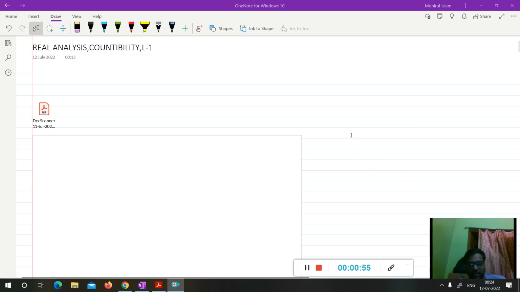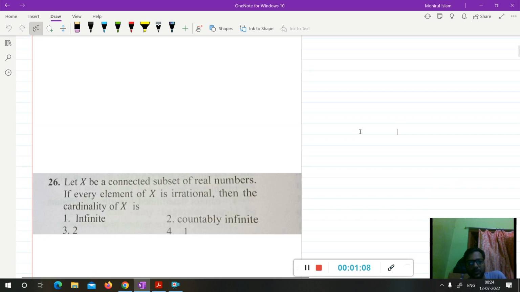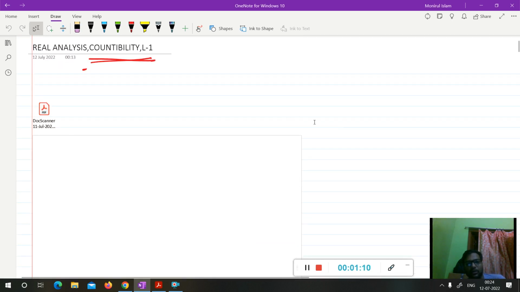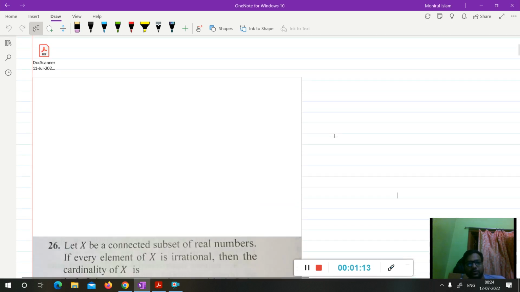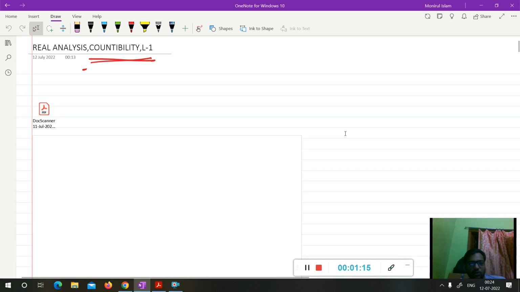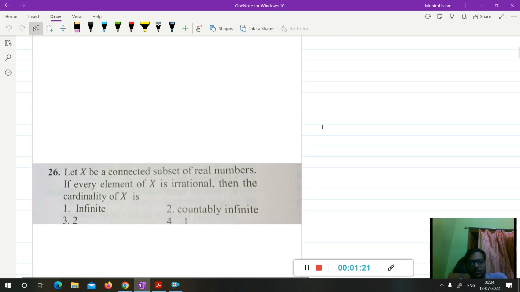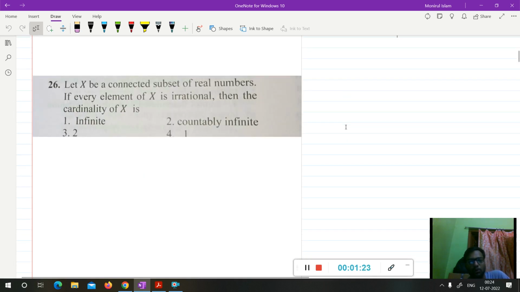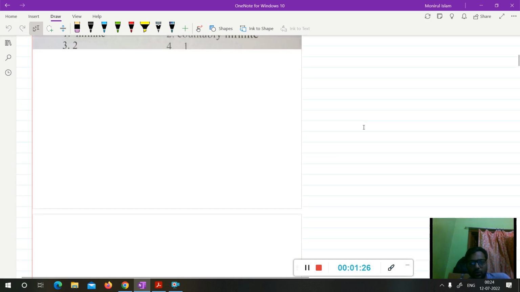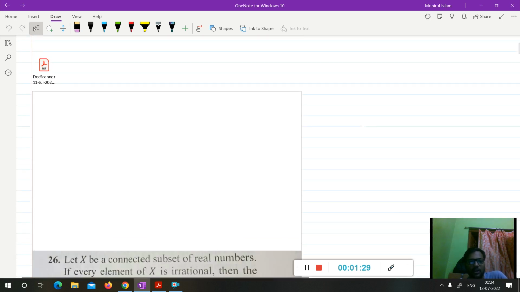So today we start real analysis. Today's topic is the first chapter, continuity. What we will do here is solve previous year questions. We will not only discuss previous year questions, but I will also give the theory that we will need to solve them, and we'll discuss as many more questions as possible. I will discuss the brief theory that will be needed.